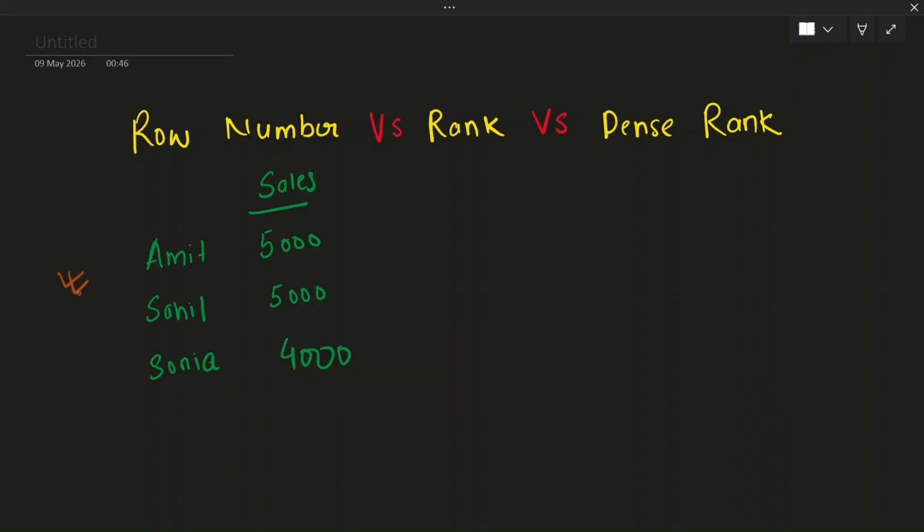We will be using this table to understand these three window functions. We have three employees with their sales data listed here. Employees Amit and Rahul have the same sales amount. That's why they got the first rank. Sonia is second in this leaderboard.